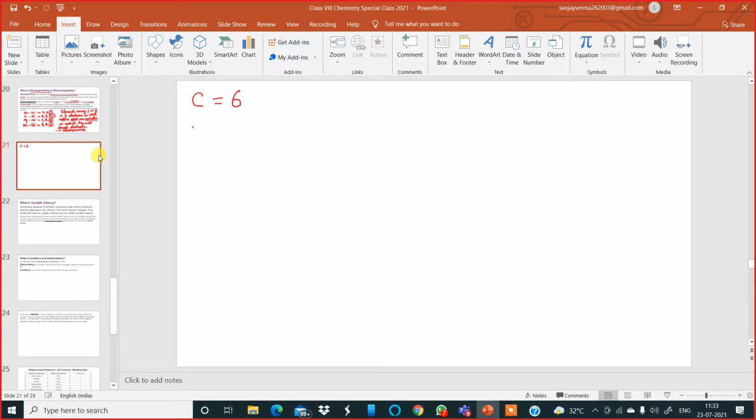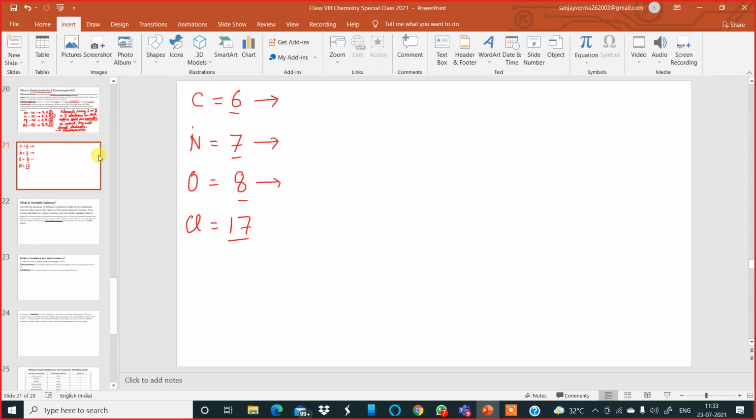Another element I will write over here. Nitrogen atomic number is 7. Oxygen atomic number is 8. Then we can have chlorine, atomic number 17. Now these are the atomic numbers of carbon, nitrogen, oxygen, chlorine. Now let us write down the electronic configuration of these elements one by one.